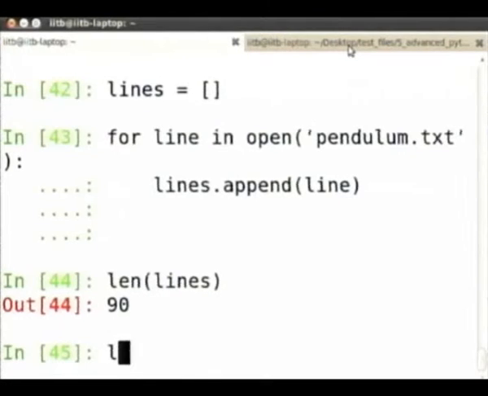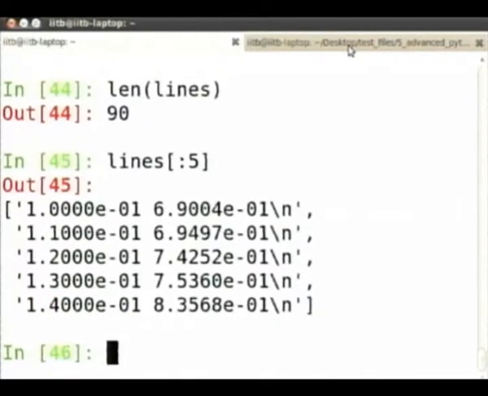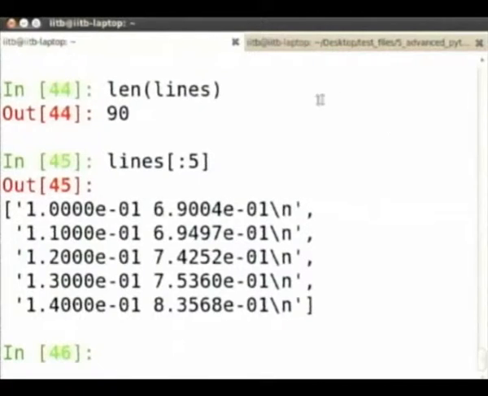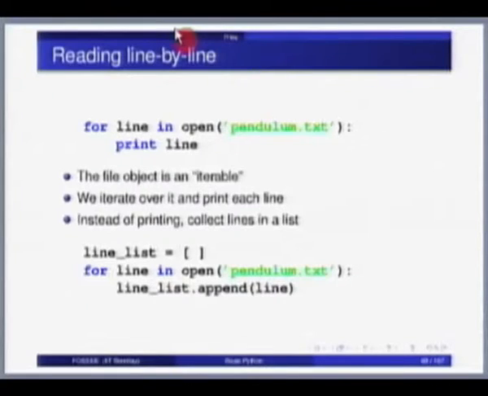Let's print the first 5 lines. How do I get the first 5 lines? Lines colon 5. Those are the first 5 lines. Notice that each line has a new line at the end. Anyway, now we have the list of lines of the file.